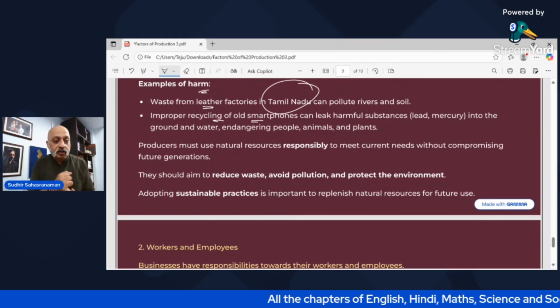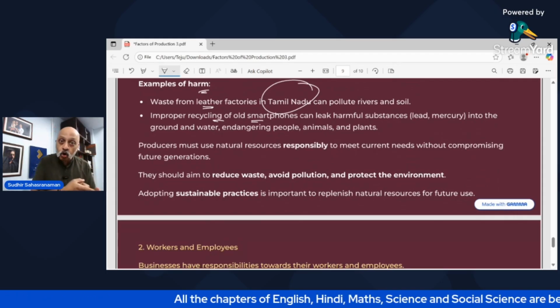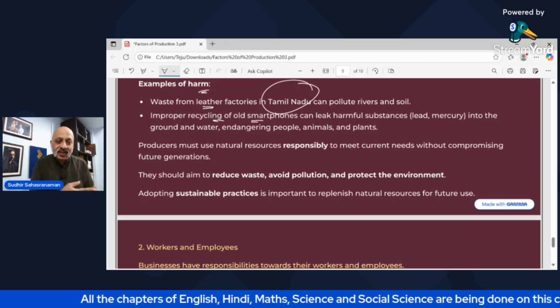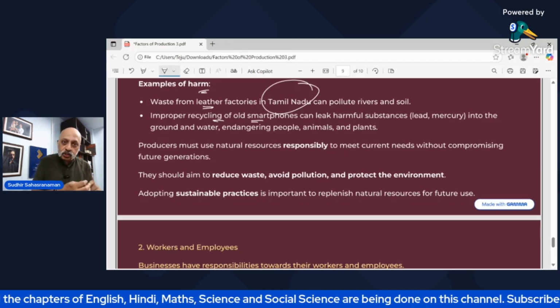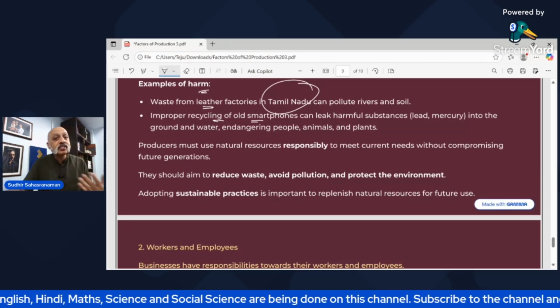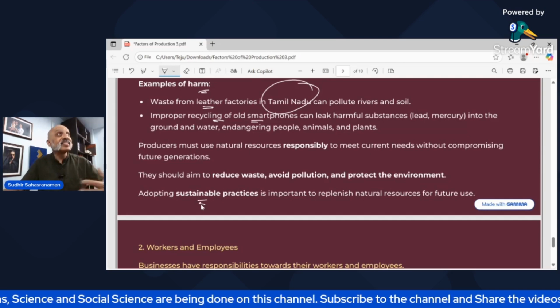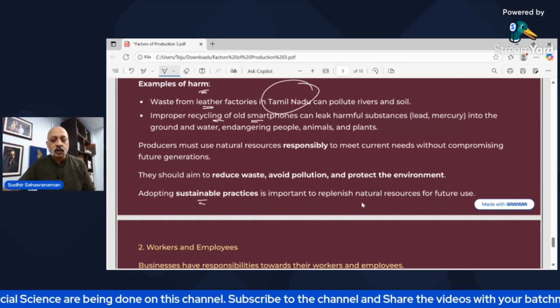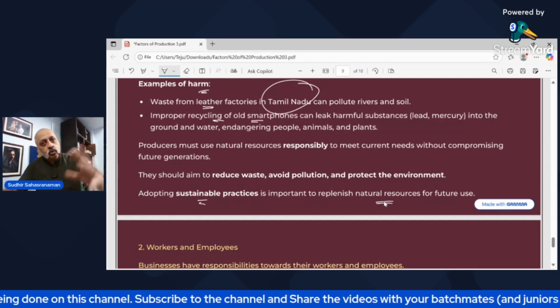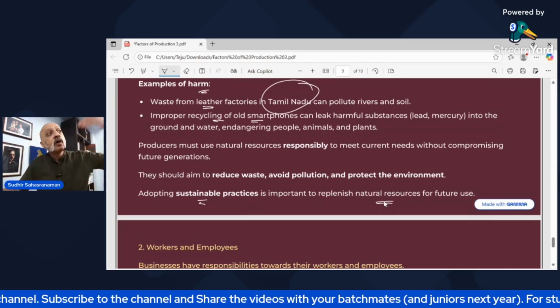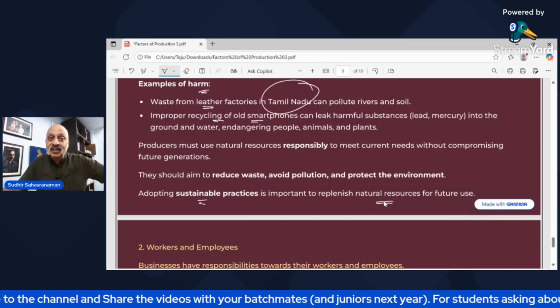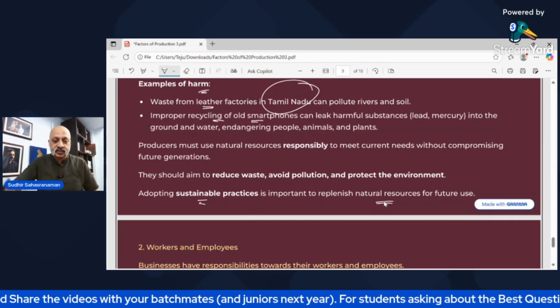They cannot be irresponsible about it. They cannot cause pollution. They need to protect the environment, and they need to follow sustainable, meaning responsible, practices which sustain the ecology and the environment, in order to ensure that you can use all these natural resources for a longer period of time, even the next generation or the generation after that, right?